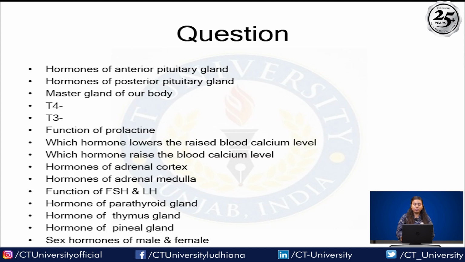So these are the questions about this endocrine system: hormones of the anterior pituitary gland, hormones of the posterior pituitary gland, the master gland of our body, that is the pituitary gland. T4, T3, functions of prolactin, which hormone lowers the raised blood calcium level, which hormone raises the blood calcium level, hormones of the adrenal cortex, hormones of the adrenal medulla, function of follicle stimulating hormone and luteinizing hormone, hormones of the parathyroid gland, hormones of the thyroid gland, hormones of the pineal gland, sex hormones, male and female.